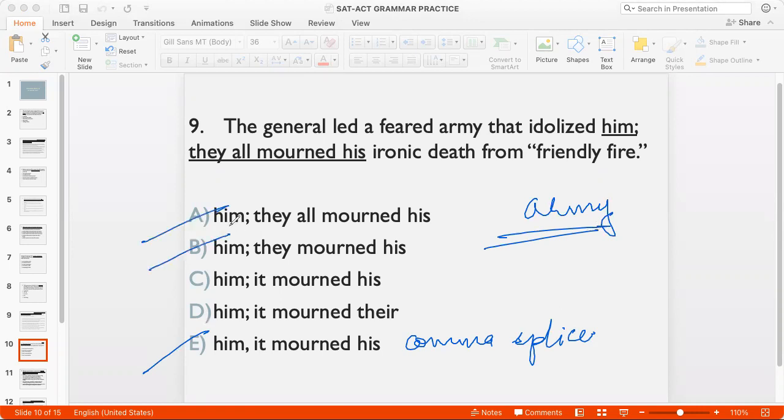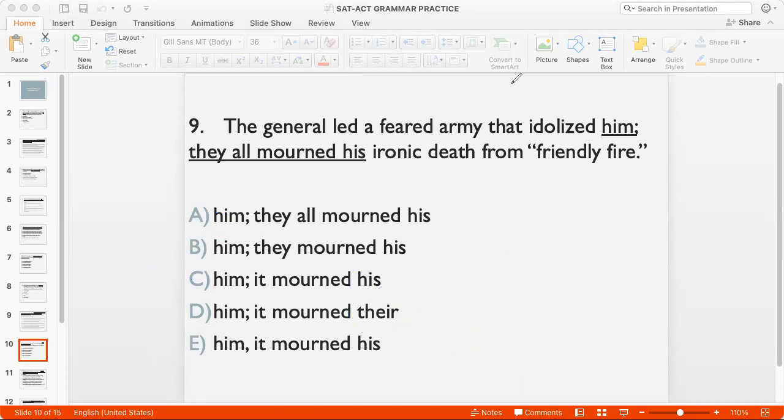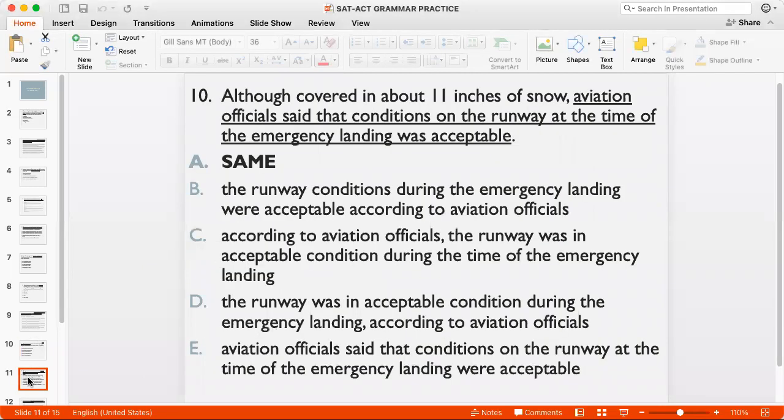I need to say it. And this second pronoun refers to the general. So obviously it's the general singular. So it would have to be his. So that means the general led a feared army that idolized him, semicolon. It mourned his ironic death from friendly fire. Okay, so that was question 9. Let's go to question 10.